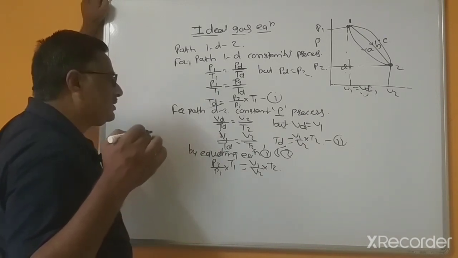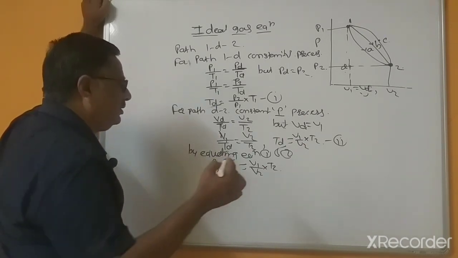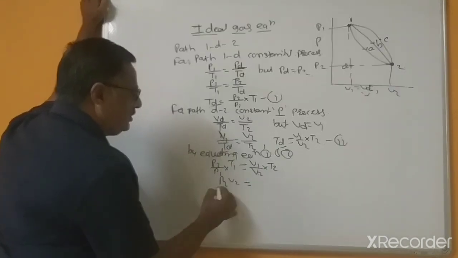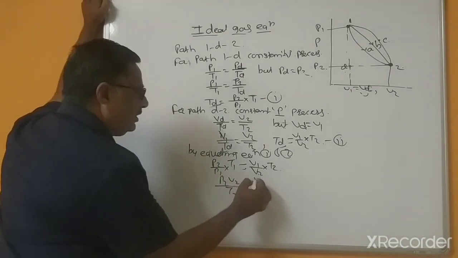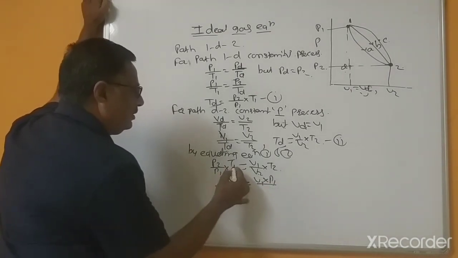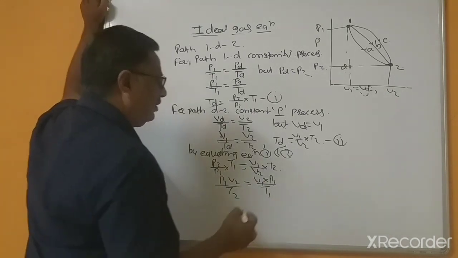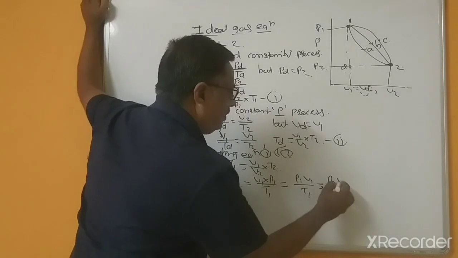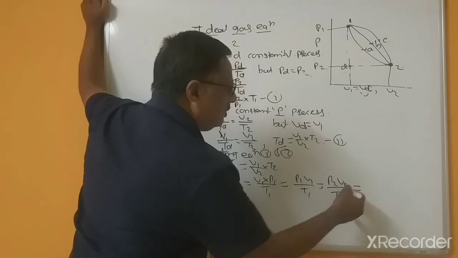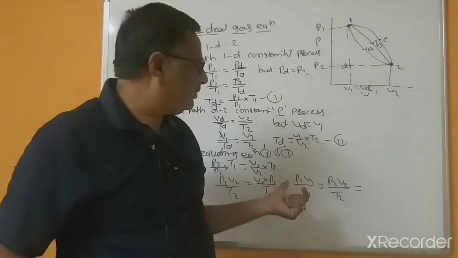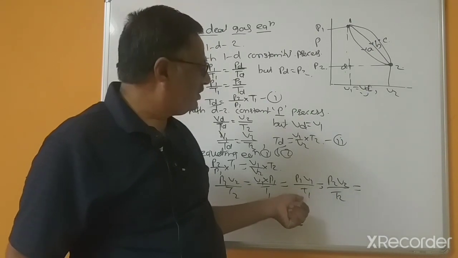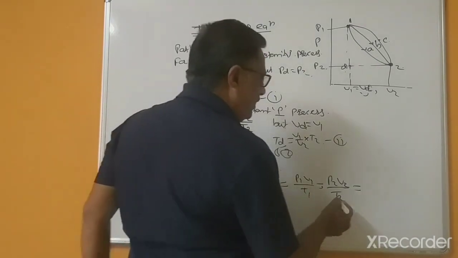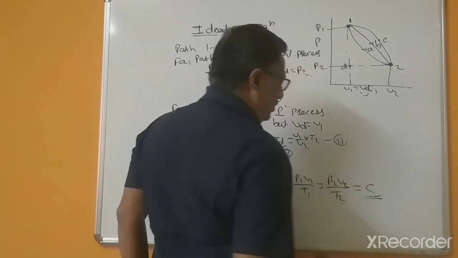Now take all V1 terms on one side and V2 on the other, so this is P1 V1 divided by T1 equal to P2 V2 divided by T2. So this ratio of pressure multiplied by volume divided by temperature of the first state is equal to that of the second state, and this is equal to a constant.